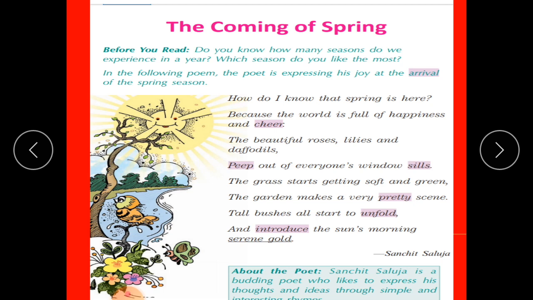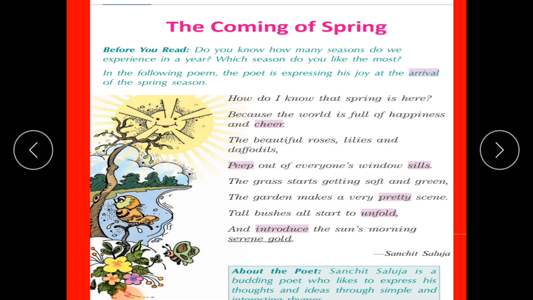Children, in this poem, the poet is expressing his joy at the arrival of the spring season. Arrival means to reach or to come to a certain place. Now, in the first line, the poet is trying to understand how one knows when spring arrives. Because the world is full of happiness and cheer.